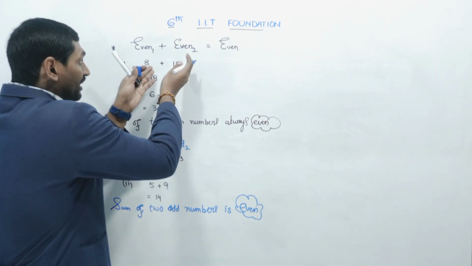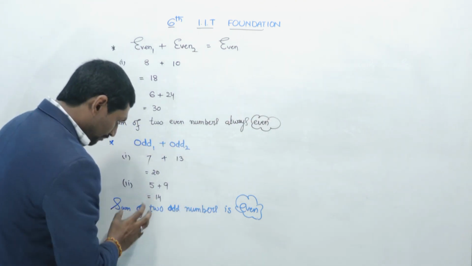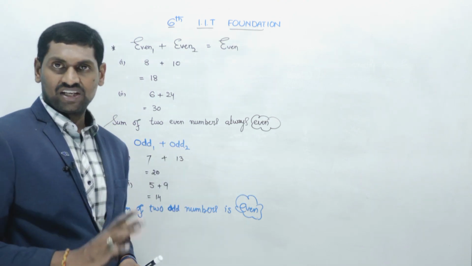When you add two odd numbers we get even. When you add two even numbers we also get even. The sum of two even numbers is even. The sum of two odd numbers is also even.